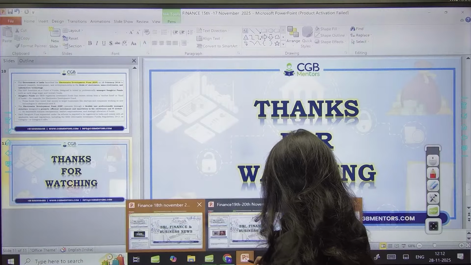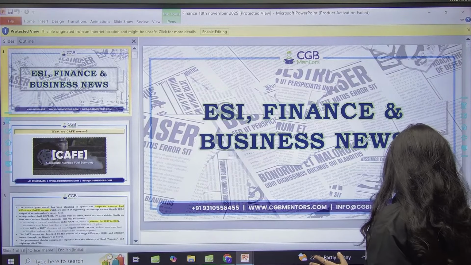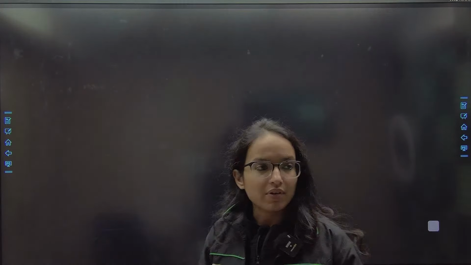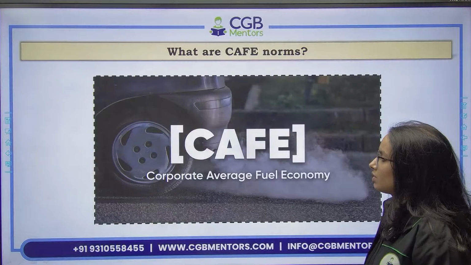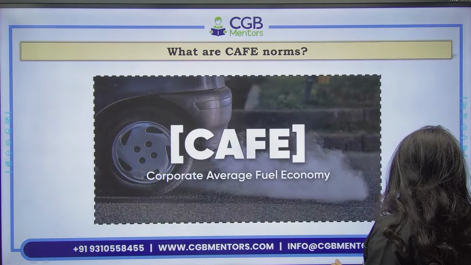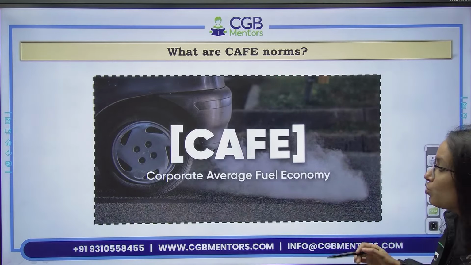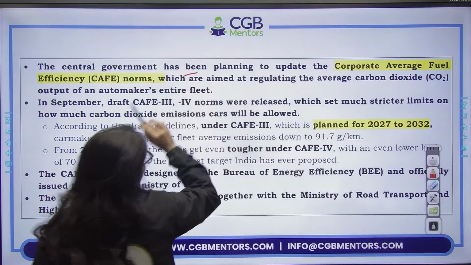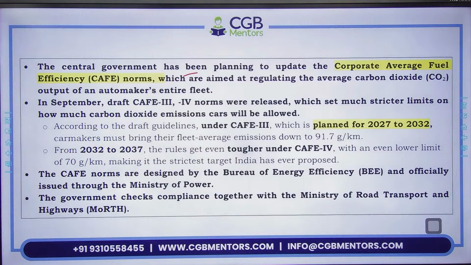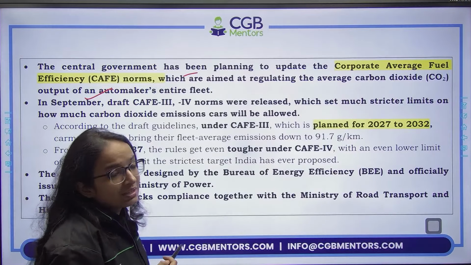Then we have the next one, 18th November. Let's see what do we have here. Okay, there's a CAFE norm. What is this CAFE norm? Corporate Average Fuel Economy Norms in News. So the central government has been planning to update these corporate average fuel efficiency norms, which aim at regulating the average carbon dioxide output of an automaker's entire fleet.